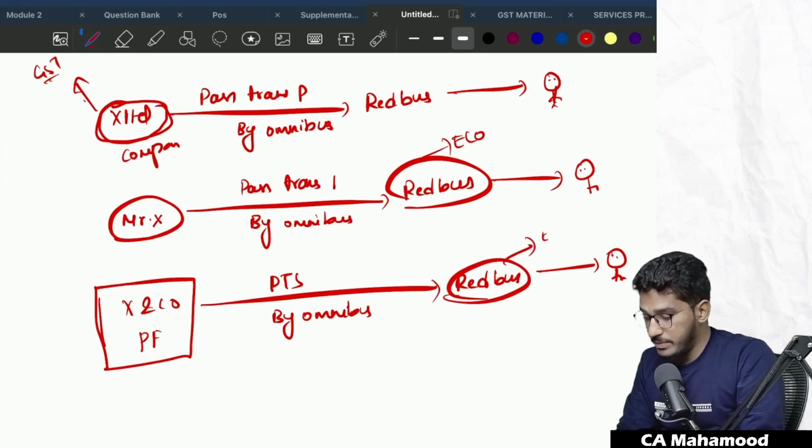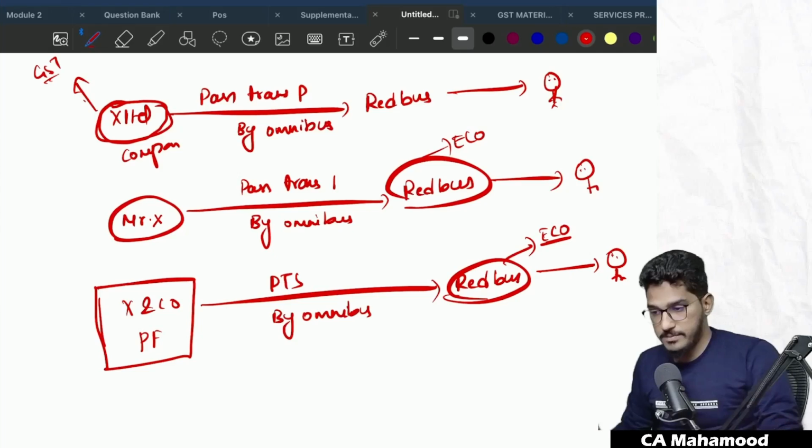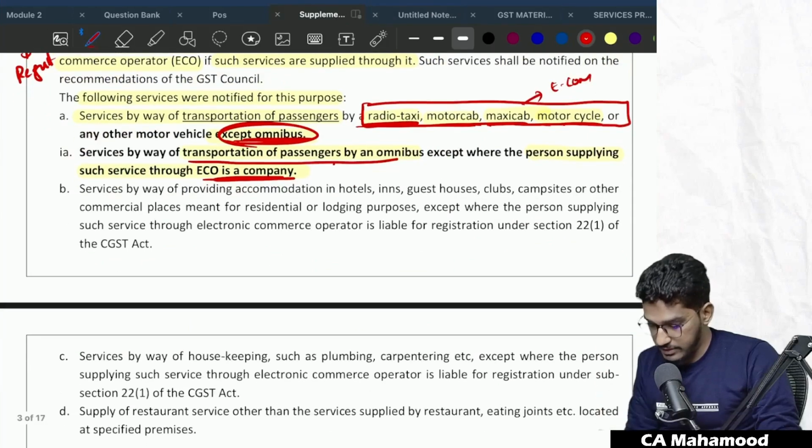So here also, who will pay the GST? The e-commerce entity only has an obligation to pay the GST. Understood? The first two cases, able to understand? Now let us see a few more cases.